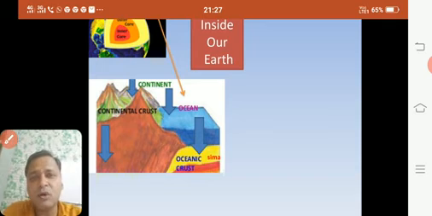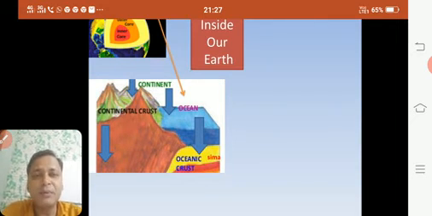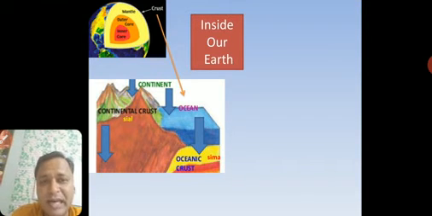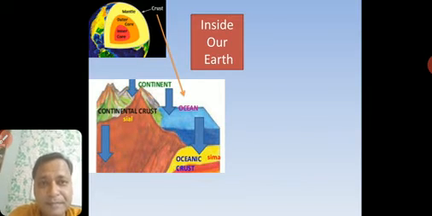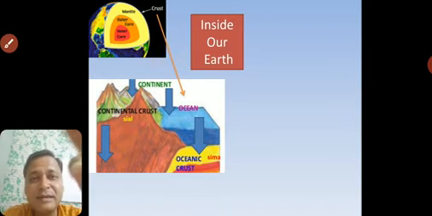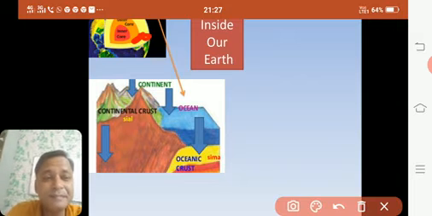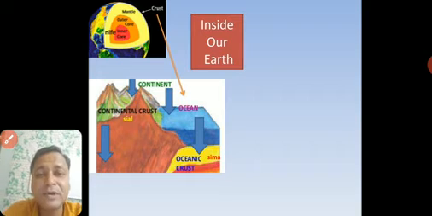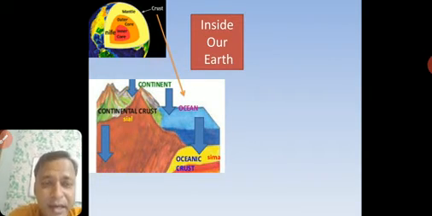We are covering all the important points which we had seen. We will not take all the points in depth, but the important points. Then continental crust is called SIAL because it is rich in silicon and Al for aluminium. Now, the core, does anyone remember what the core is called? Core is called NIFE. It is because it is rich in nickel and ferrous, so it is called NIFE.